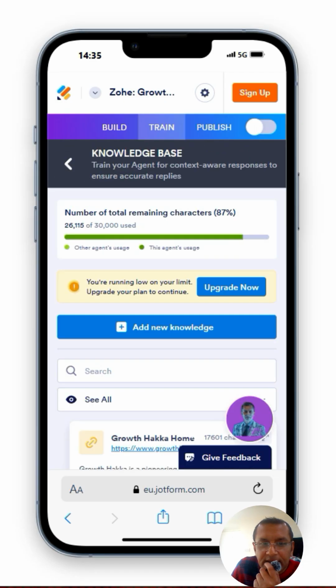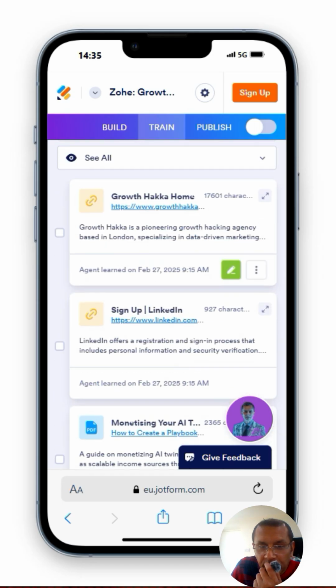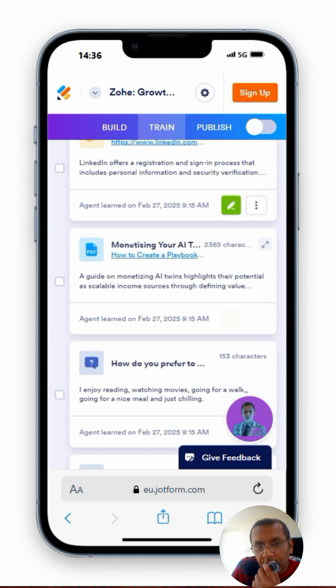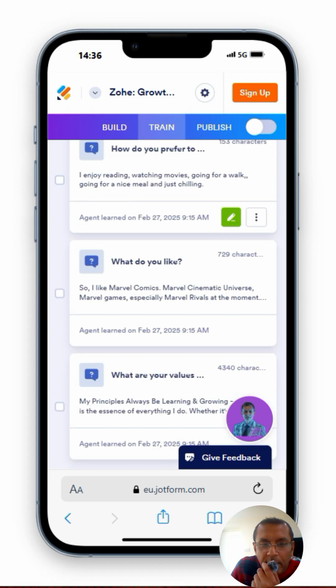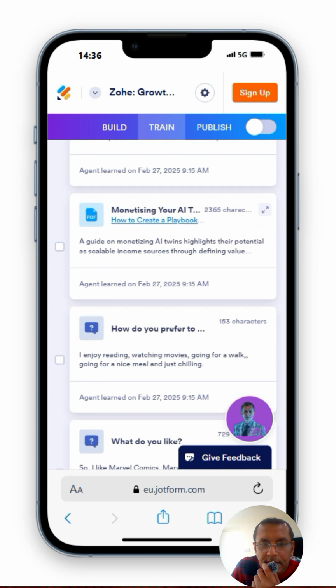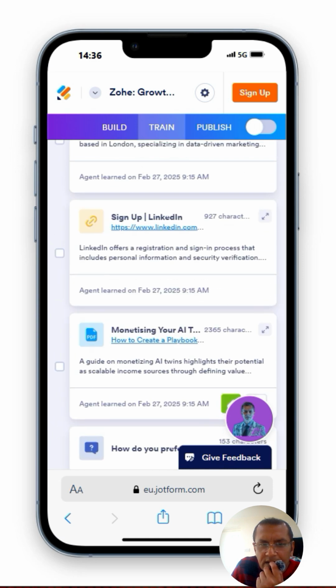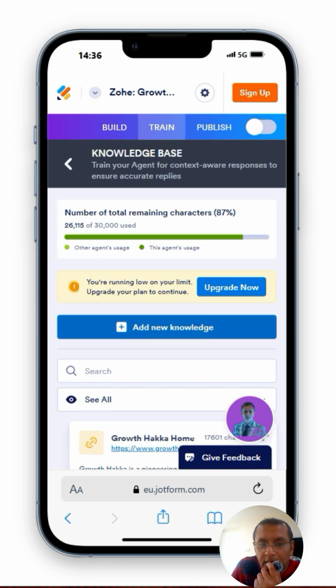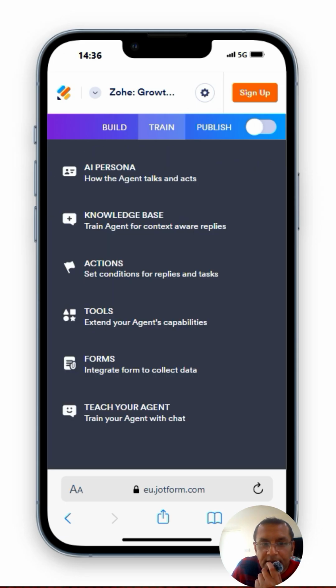Okay, knowledge base. Interesting, there's a character limit. So the superfluous sort of documents that I uploaded. I did my website and my LinkedIn profile. I maybe didn't need to put up some of these documents that I uploaded, I think. Oh no, it's only counted one. Interesting. Anyway, it looks like I can upgrade for more characters for the knowledge base.